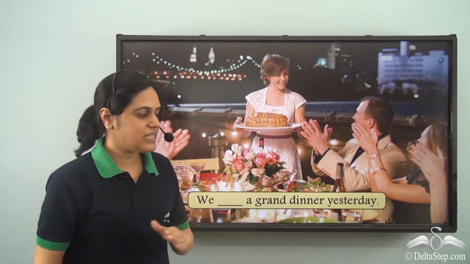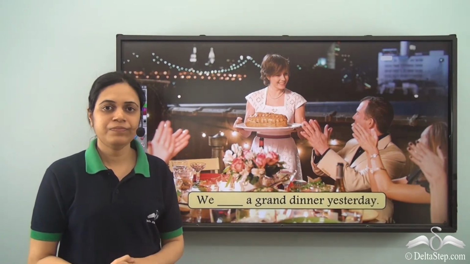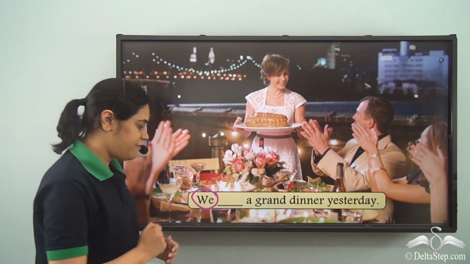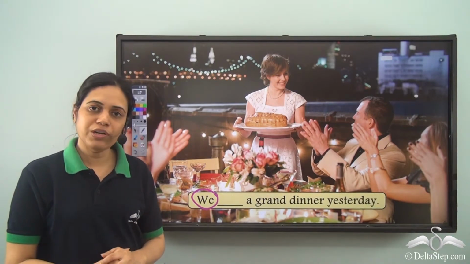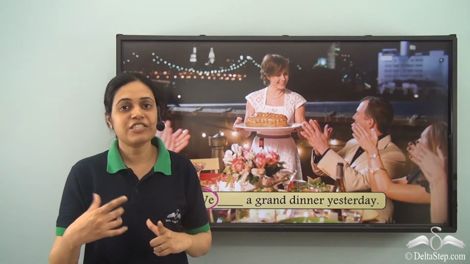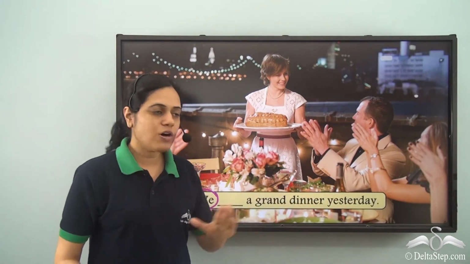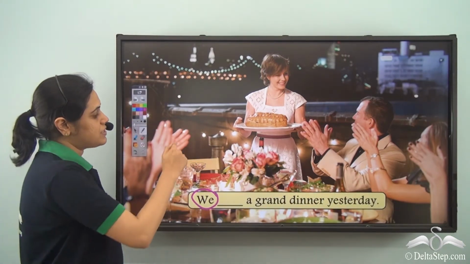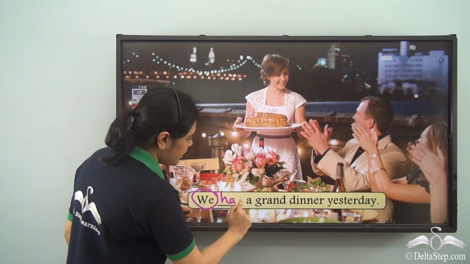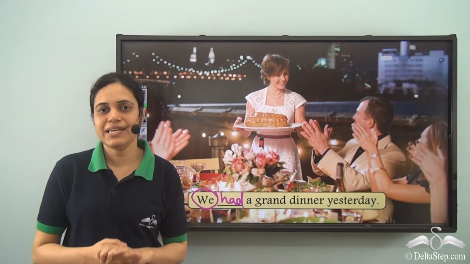We dash a grand dinner yesterday. What will be the correct form of have verb? As we can see, we means plural and yesterday means we are talking about past. So we experienced a grand dinner yesterday. Now this experienced can be denoted using a have verb, and because it is past, first person, the correct verb will be had. We had a grand dinner yesterday.